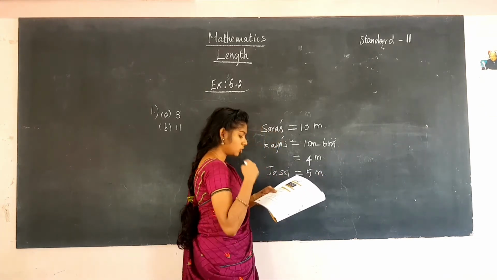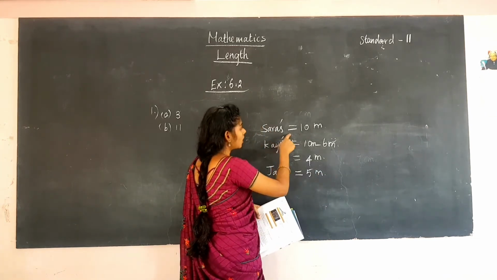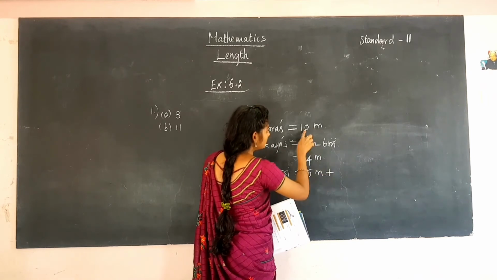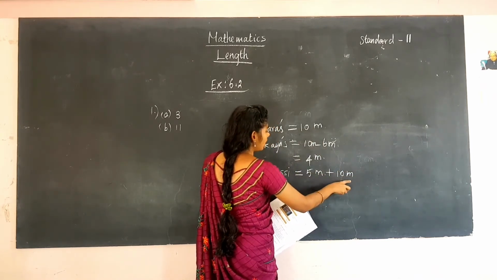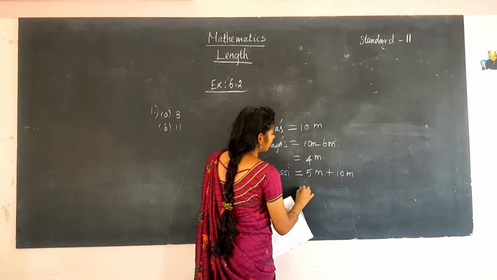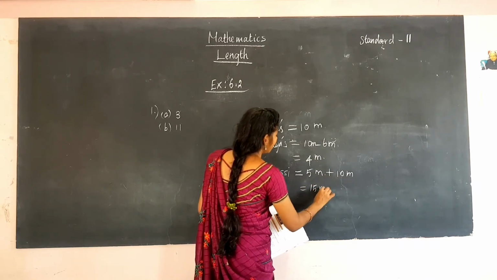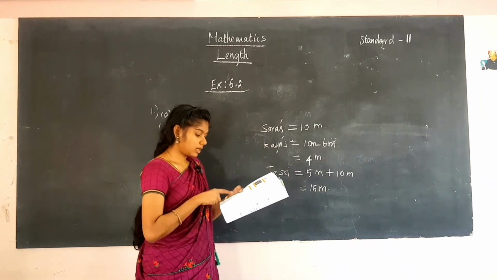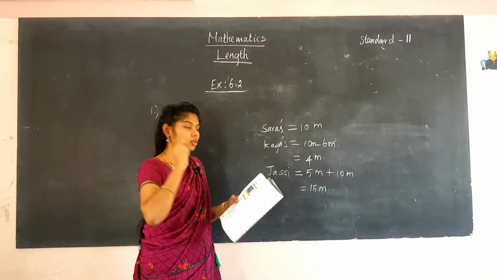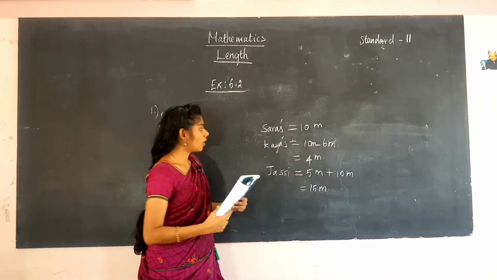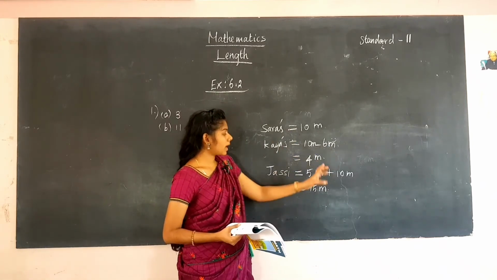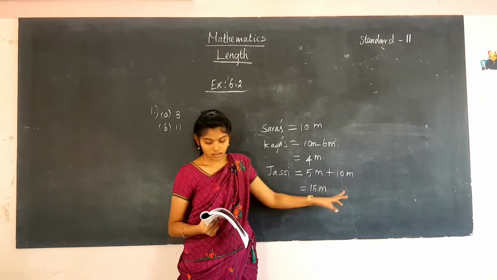Jessie's is 5 meter taller than the mango in Sarah's garden. So you have to add 5 meters to the 10 meters, and you will get 15 meter. That is Jessie's garden, taller than Sarah's. For Kaya's it is lesser than Sarah's. So lesser means you have to subtract, taller means you have to add.